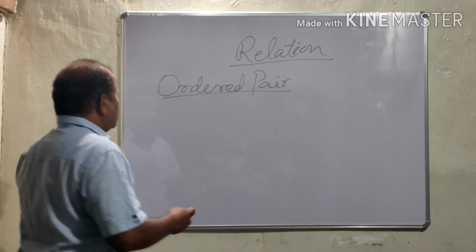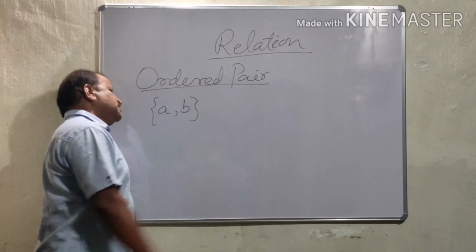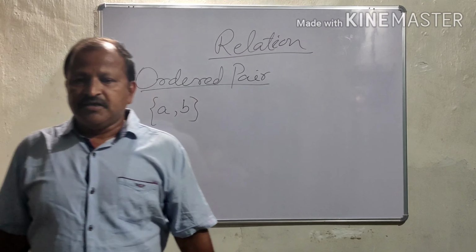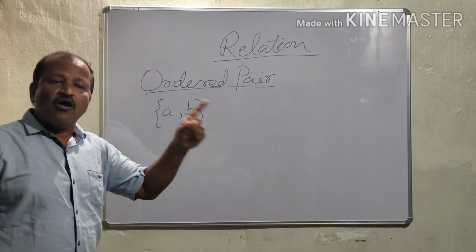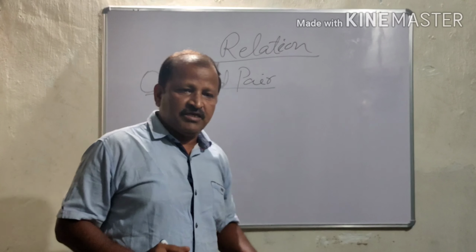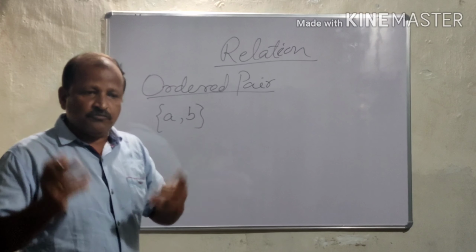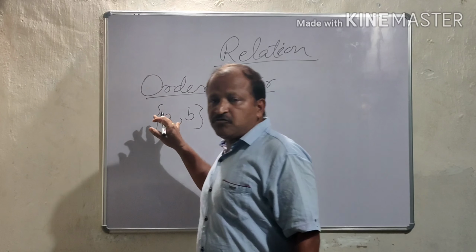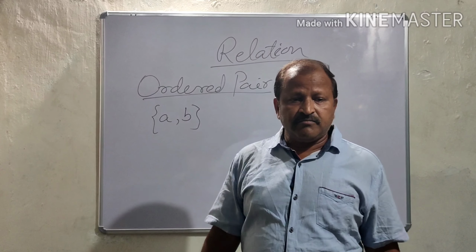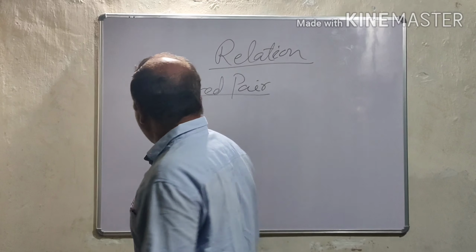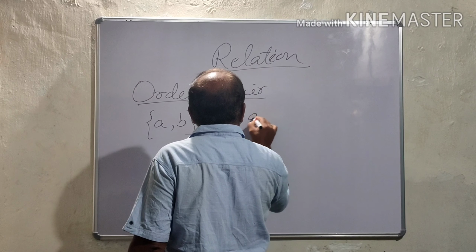You see, we already know this, {A, B}. It is a set of two elements or a pair of elements. Pair means two. It is a set having two elements A and B. But it is not an ordered pair. Why? Because I can write this can be equal to {B, A}.